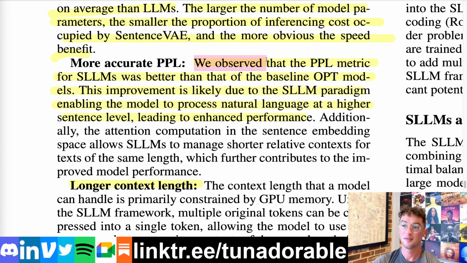They also observe that the perplexity of these SLMs that they made with their whole VAEs on the beginning and ends was better than that of the baseline OPT models. To be fair, I believe the OPT model is relatively old, could be wrong though, and it's never clear with these things. Did the authors actually do a very good job at replicating the baseline in terms of using the same training data and whatnot? That's always an issue, and I don't know for certain what they did here, as well as the fact that for a model like this one today, creating an accurate comparison baseline is pretty tough.